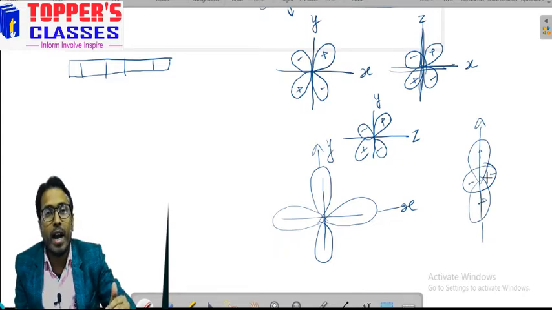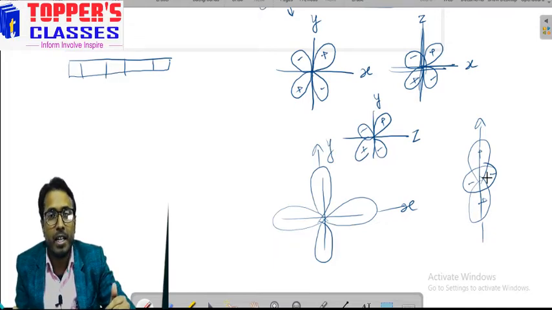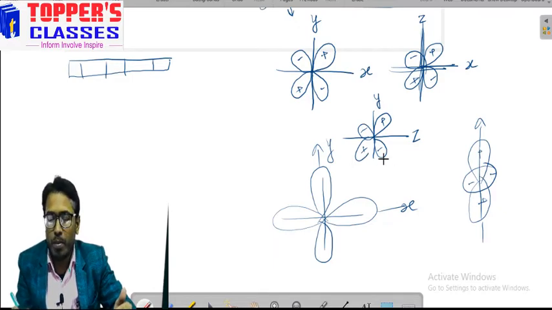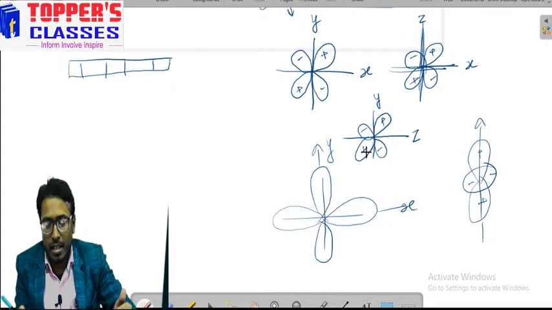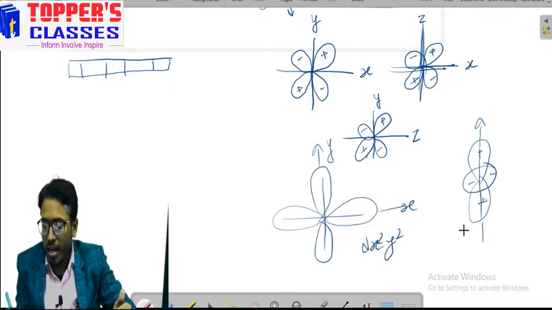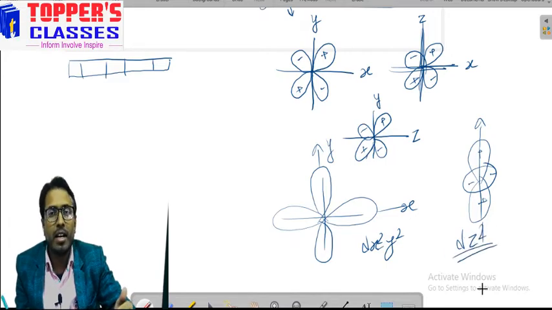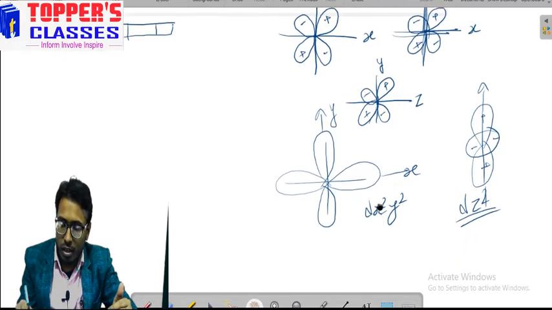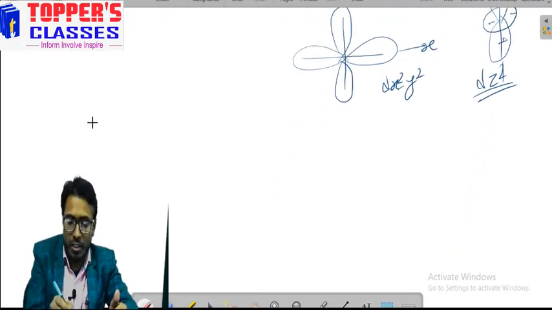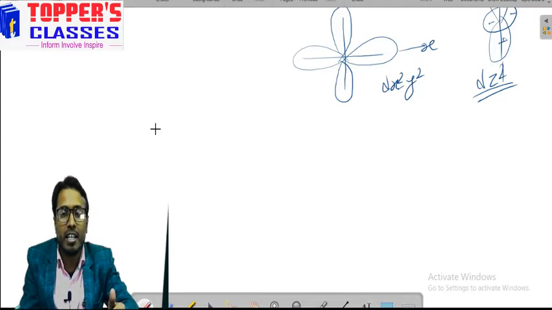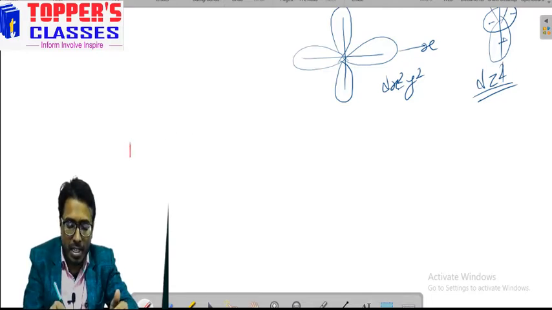So if we look at the orbitals, we find that three orbitals, namely dxy, dyz and dxz, lie in between the axis, but the orbitals like dx square minus y square and dz square lie along the axis. Now if we look at the octahedral complex, we can consider an octahedral complex as being in a cube.